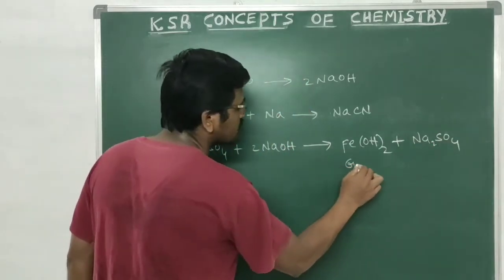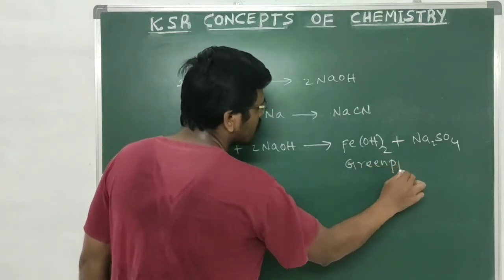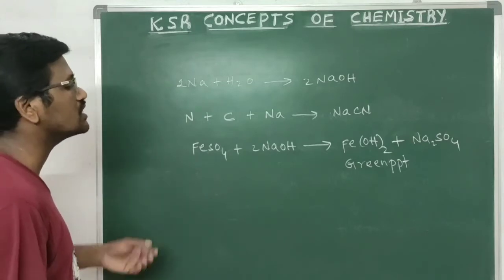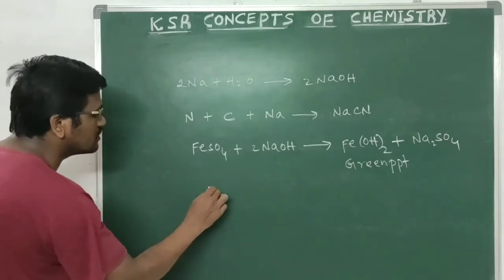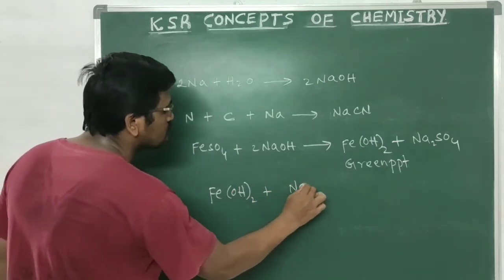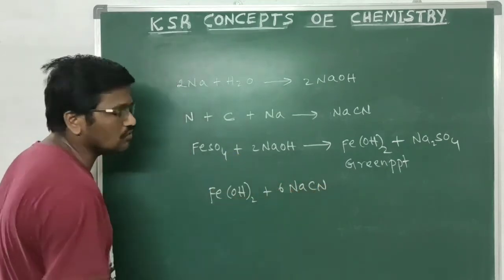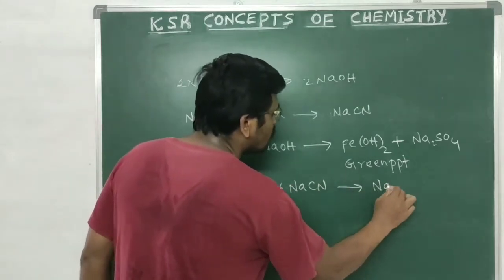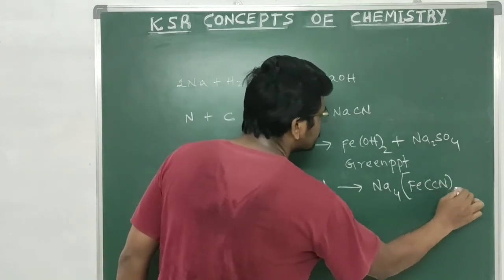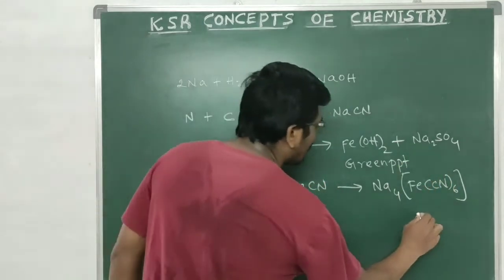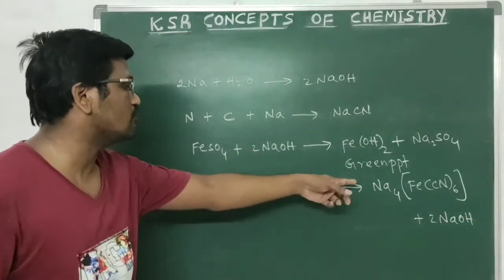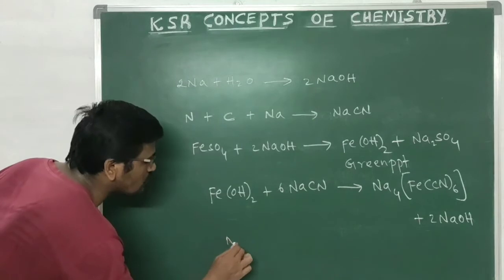This is the green precipitate. And this green precipitate of ferrous hydroxide will be soluble on acidification, and then this ferrous hydroxide will react with sodium cyanide. It gives sodium ferrocyanide, and the side product is sodium hydroxide. This is sodium ferrocyanide.